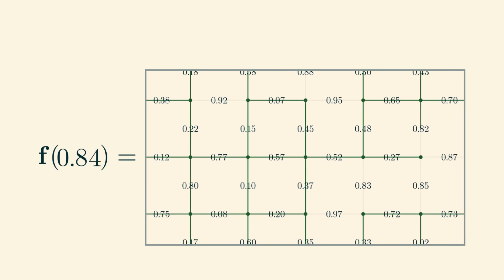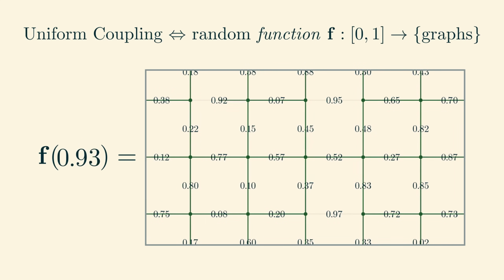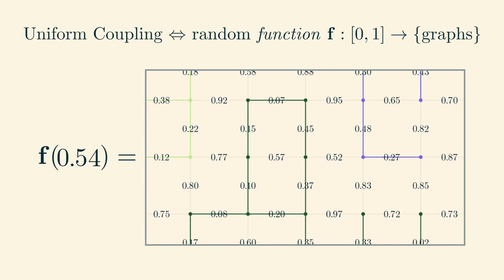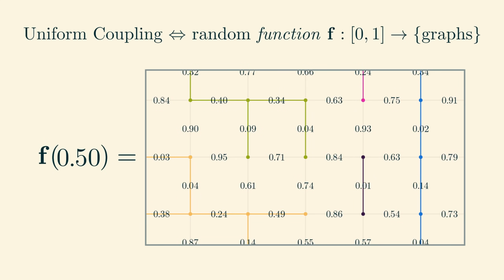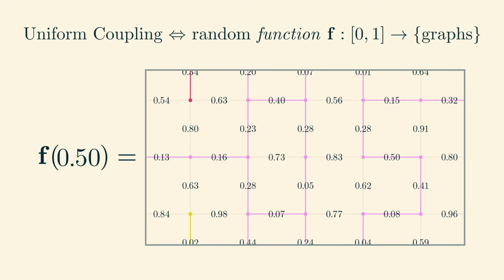Now think back to our uniform coupling. The coupling can be thought of as a random function which takes in a parameter p and gives back a percolation graph corresponding to that value of p. If we fix any particular value of p and sample the function randomly, then we will obtain exactly the same distribution as if we had sampled from the Bernoulli percolation with parameter p.